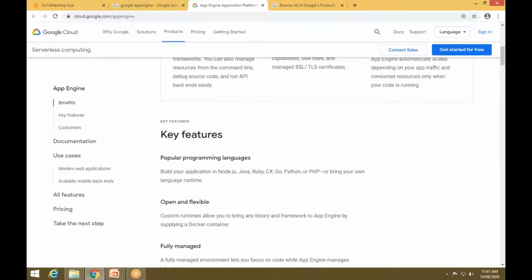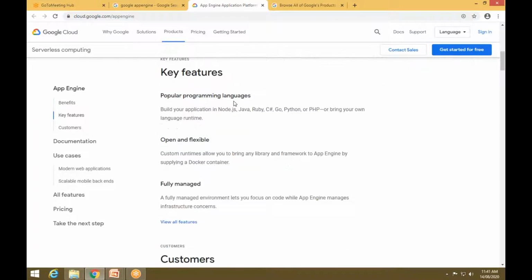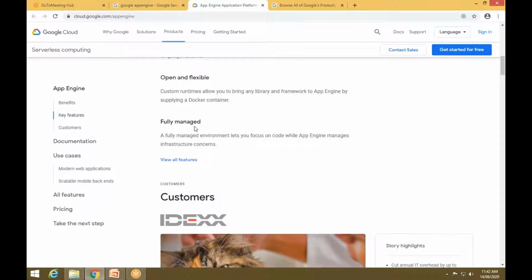Then again I have some key features of the Google App Engine. The first one is popular programming languages. So you can build with Node.js, Java, Ruby, C, C#, Go, Python, PHP. Any language you can use within the Google App Engine to develop a web application. And it is open and flexible. It is open source and also flexible. And it is fully managed. You can manage things in the Google App Engine.